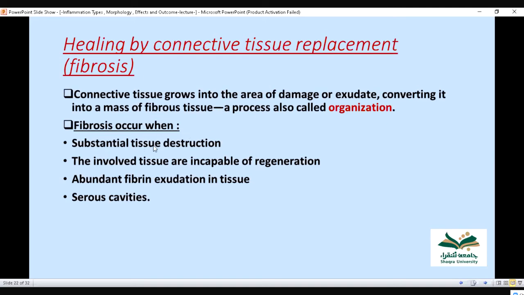Fibrosis occurs when there is substantial tissue destruction and the involved tissues are incapable of regeneration, with abundant fibrin exudation in tissue and serous cavities. So it occurs when there is more tissue destruction. When the damage is more, fibrosis occurs.